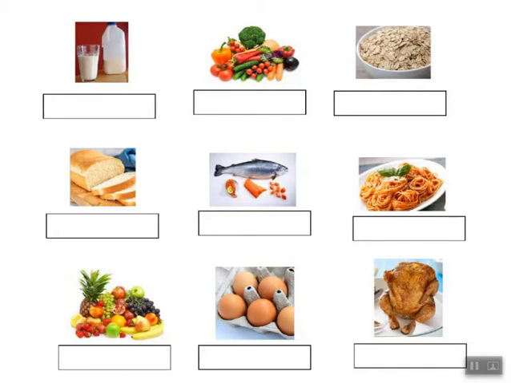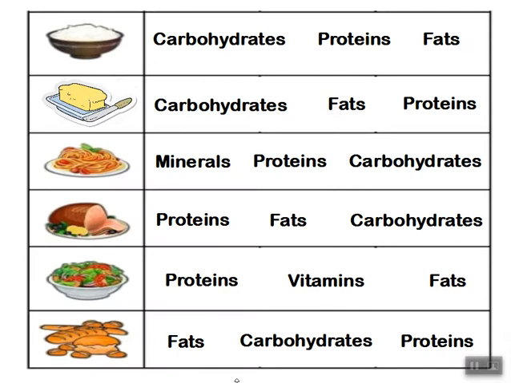The last exercise, I want you to look at those pictures and choose the correct answer. The rice. Does the rice contain carbohydrates or proteins or fats? The rice contains which food group? Yes, carbohydrates. What about the butter?